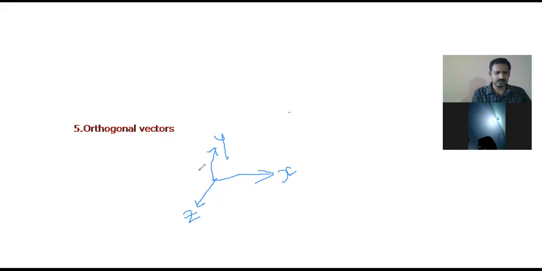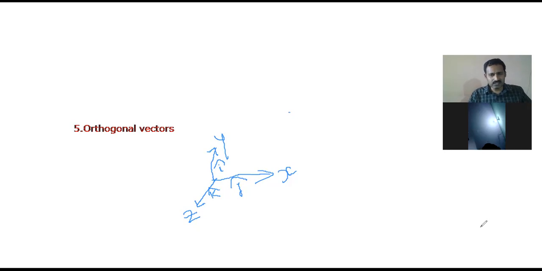All these are unit vectors. This is i cap, a unit vector represented in this manner. This is j cap. This is k cap. I cap, j cap, k cap. These are the orthogonal unit vectors, the exact diagram of the orthogonal vectors.